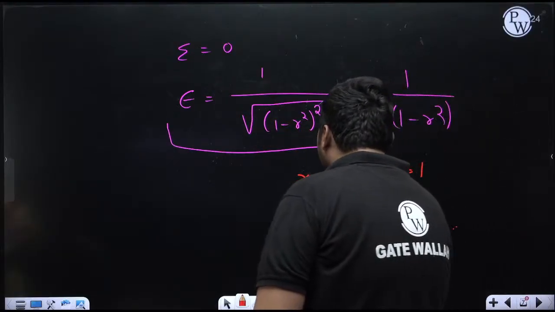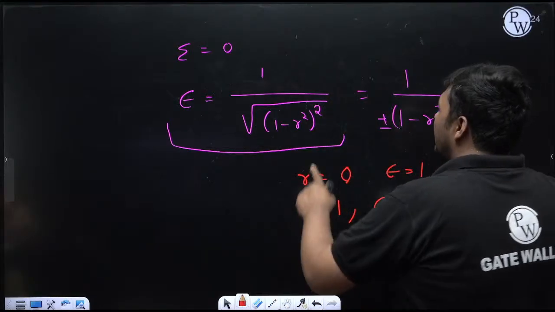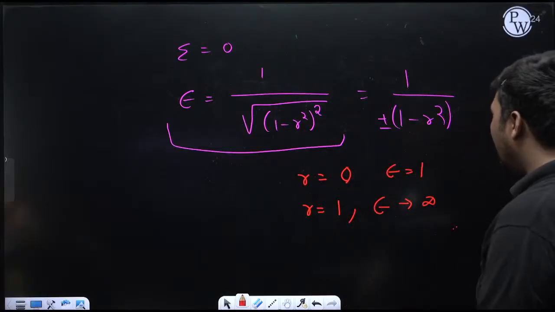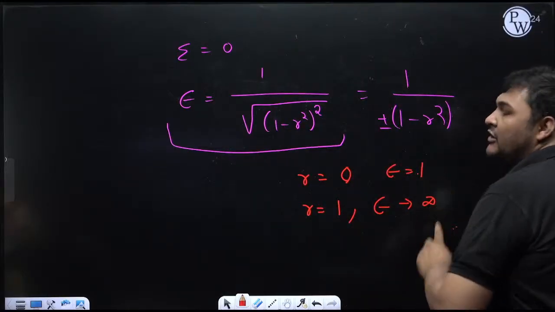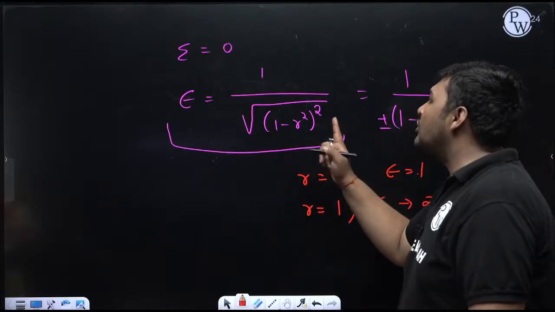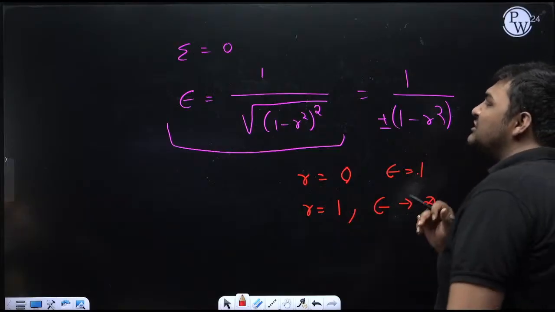Now similarly, if we put r equal to 1, this epsilon will become infinite. You can check: r equal to 1, 1 minus 1 is 0, 1 by 0 is infinite. So definitely between 0 to 1, it will be increasing from 1 to infinite. Now epsilon cannot be more than infinite. So after r equal to 1, if you increase r, epsilon will decrease. But that is not much of a discussion point.